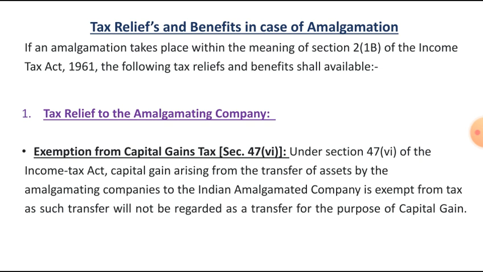Under Section 47(6) of the Income Tax Act, capital gain arising from the transfer of assets by the amalgamating company to the Indian amalgamated company is exempted from tax. Such a transfer will not be regarded as a transfer for the purpose of capital gain.